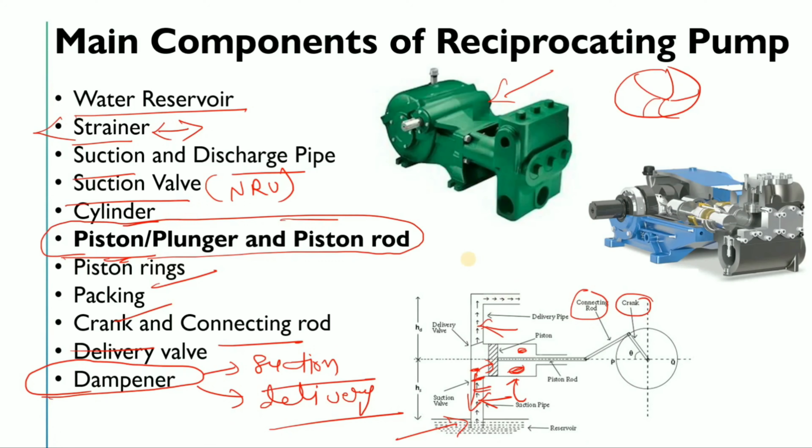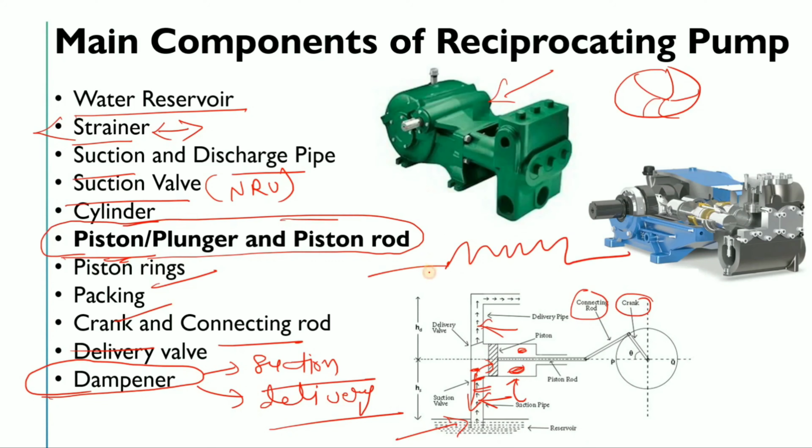Are you getting my point? At one time your suction valve will be closed and your delivery valve will be open, and when your delivery valve is closed, your suction valve will be open. So pulsation is created.